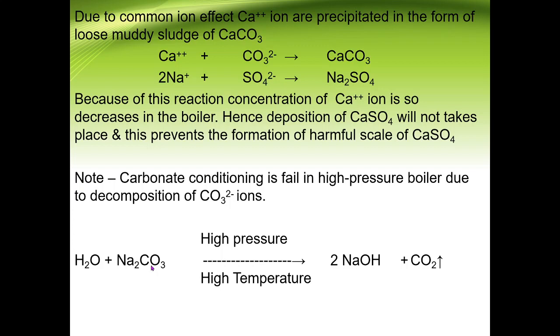Means due to the formation of NaOH our metal becomes brittle, so that is known as caustic embrittlement. But this happens only if our boiler is high pressure. In the low pressure boiler, no NaOH formation is there; the Na+ ion directly reacts with SO4 2-.